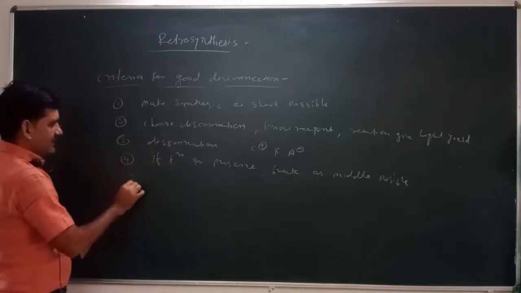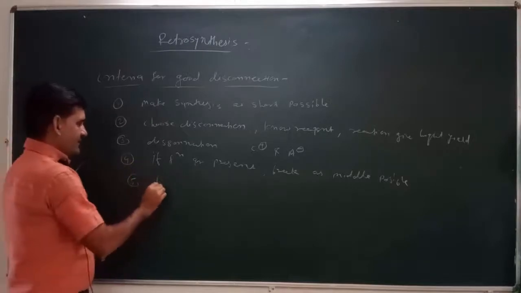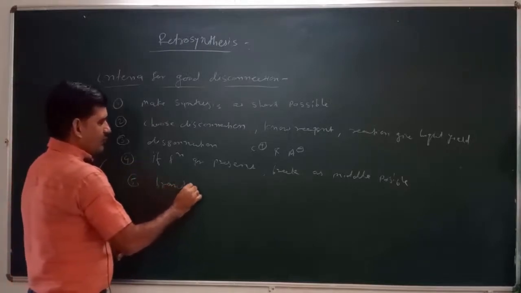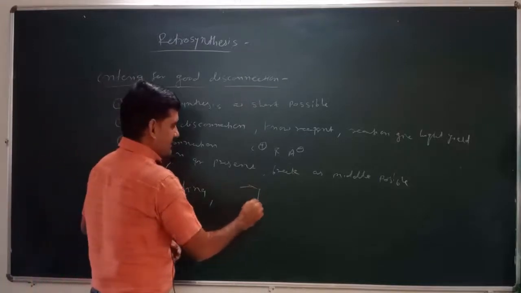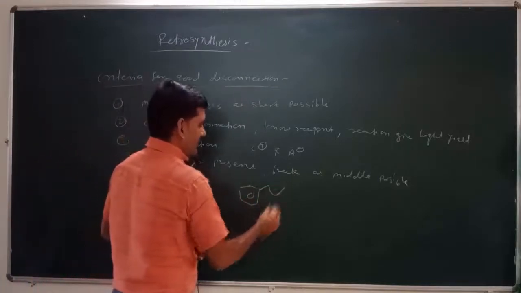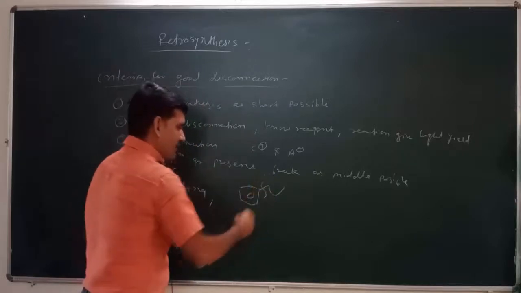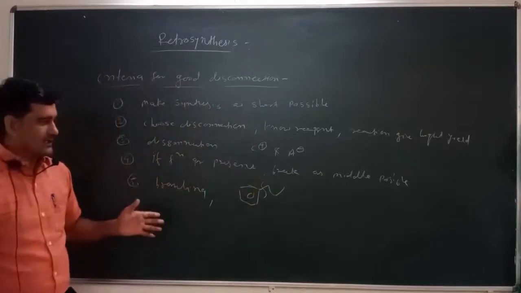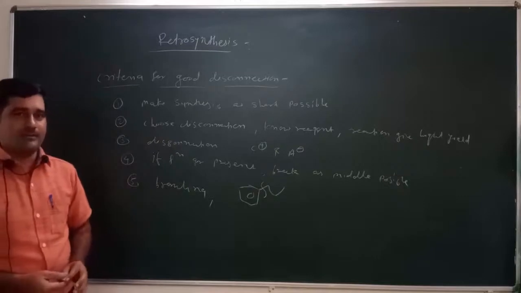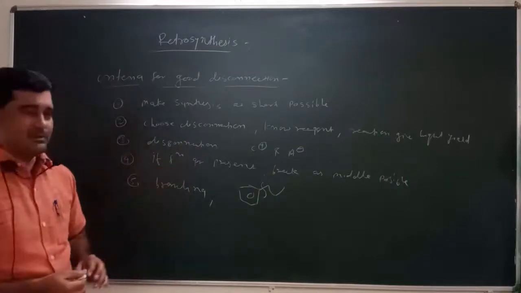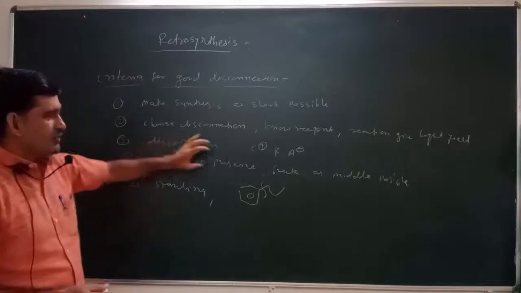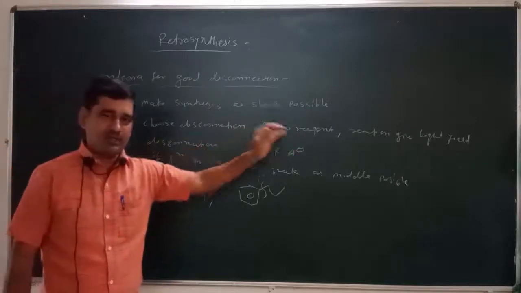Then the next condition: if branching is present, we have to disconnect the branching. We disconnect the molecule at the branching position so that it can be easily converted into logical synthons. If a functional group is present, break it as near the middle as possible.